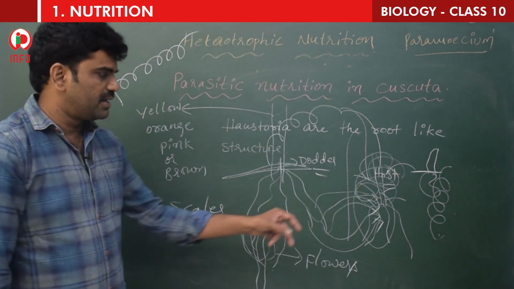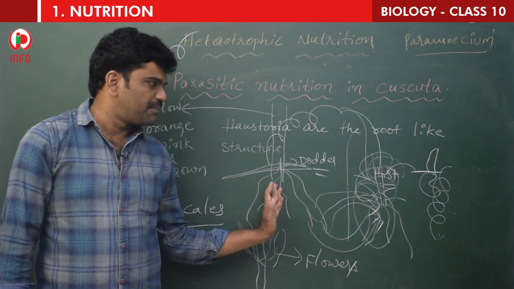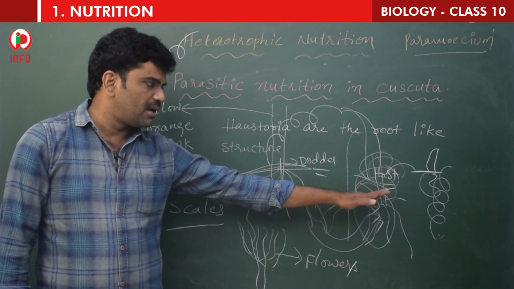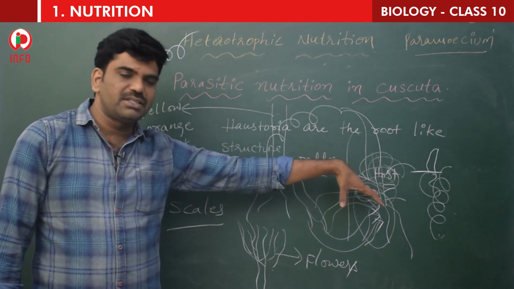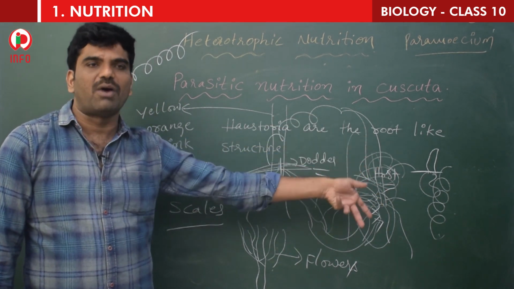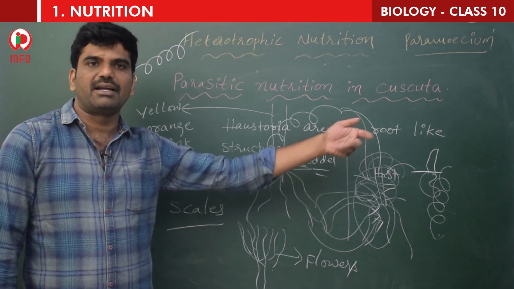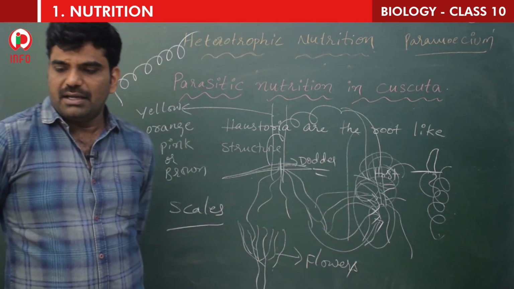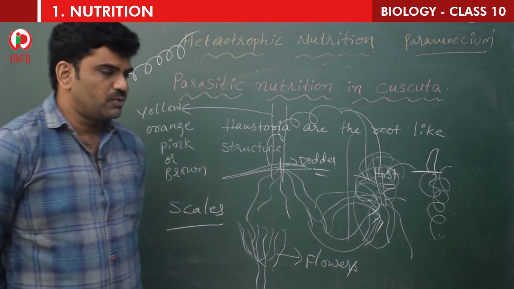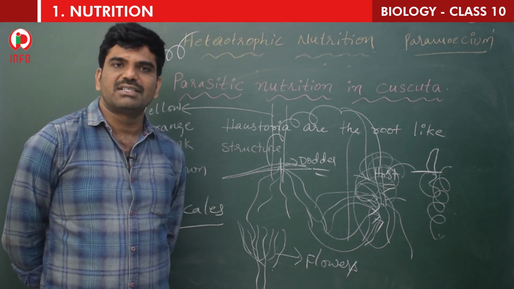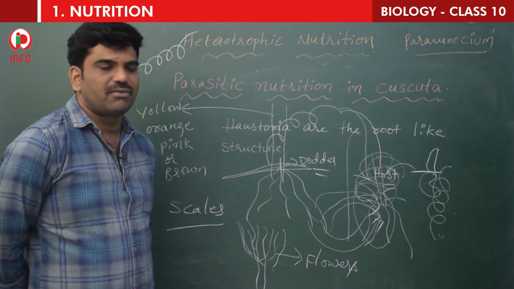Haustoria is a structure where the parasitic plant depends on the host plant. With the help of the haustoria only, and through this haustoria, it takes whatever it wants, like water, like food or whatever. Water conducting tissue is xylem and food conducting tissue is phloem. So the water is drawn through the xylem and the food is drawn through the phloem.